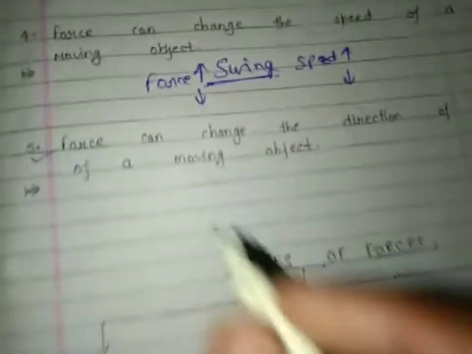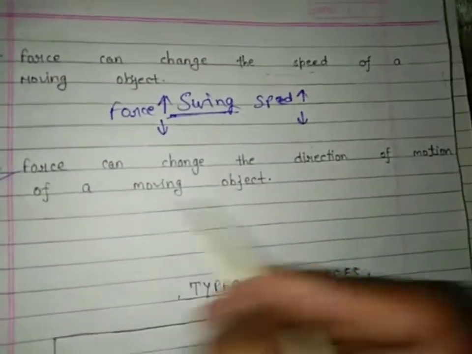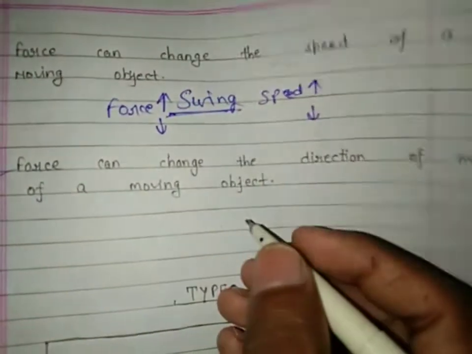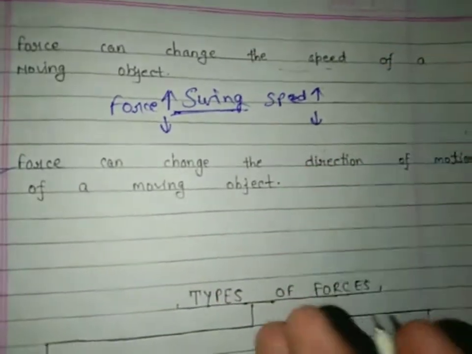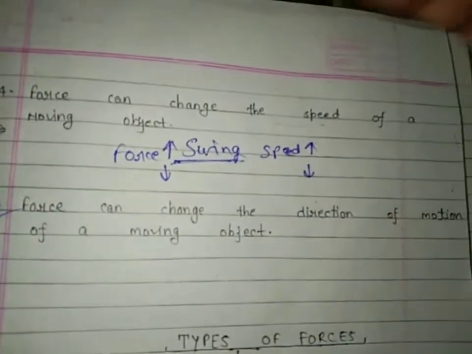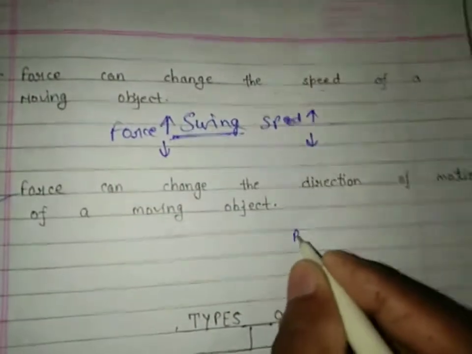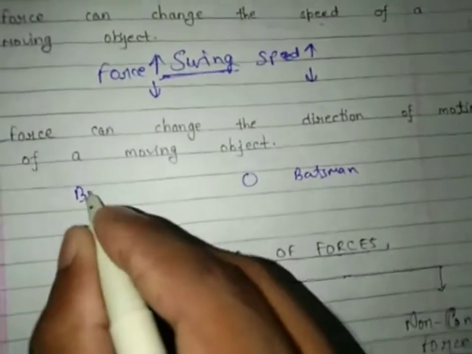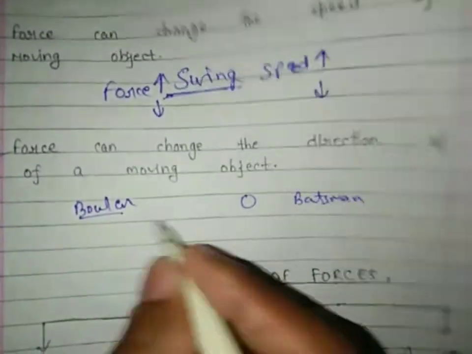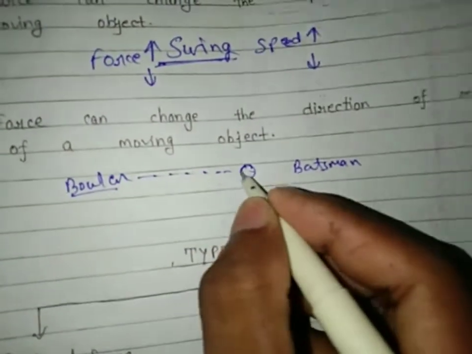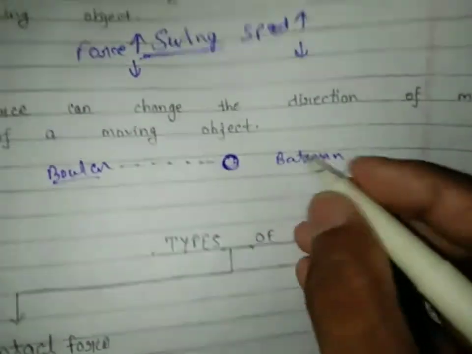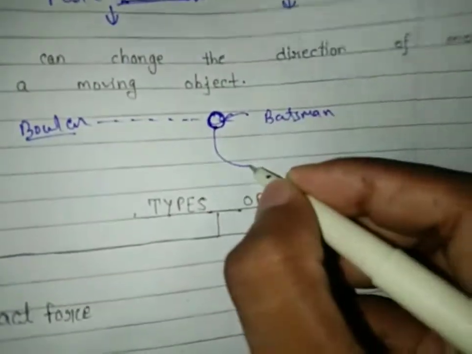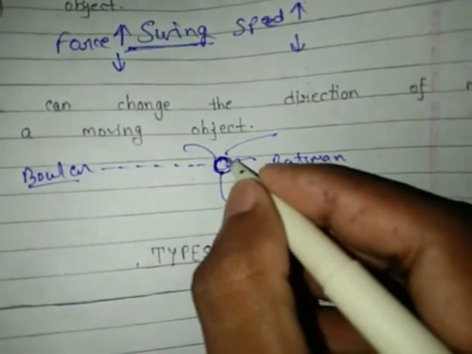Okay, now fifth example, force can change the direction of motion of a moving object. You have seen the cricket match. When the batsman hits the ball coming toward him, it changes its direction. See here, the batsman, the ball, the bowler. The ball comes from here with a high velocity, and the batsman hits that ball, and the direction of the ball changes. It can move here, it can move here, it can move here. This is because of force.